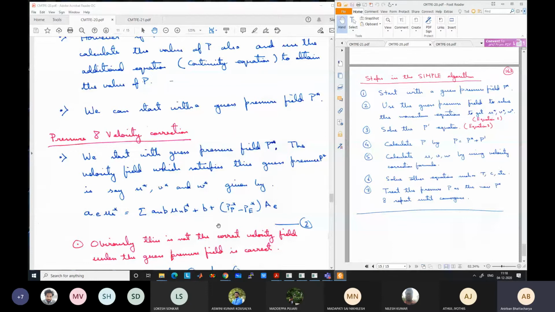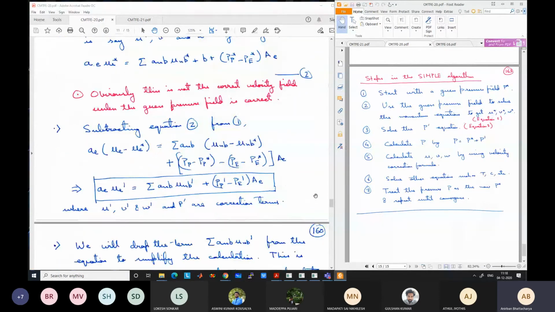Okay. So now we get the U star, V star and W star after solving the momentum equation. So next step, what is the next step? We need to solve the pressure correction equation. Okay. And how have we derived this pressure correction equation?